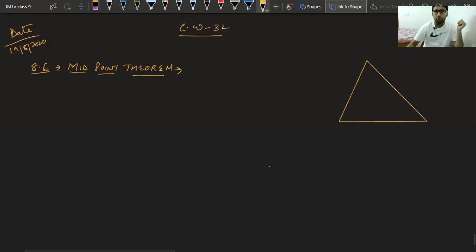We all know midpoint means that point which divides that line segment into two equal parts.